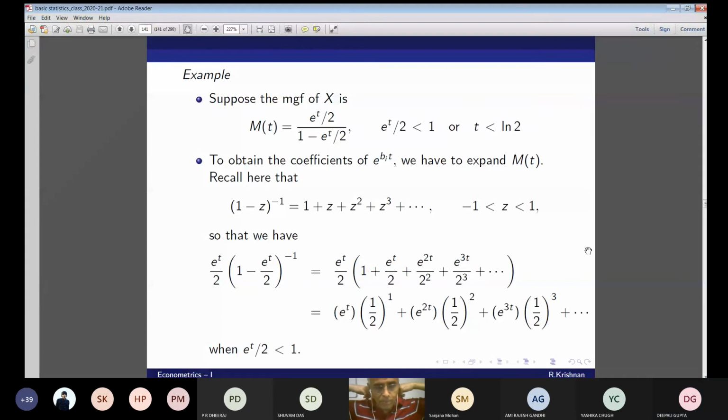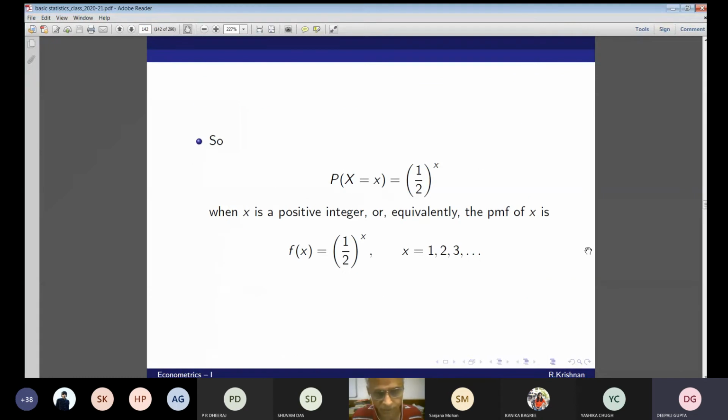Okay, next question. What will be P(X=x)? What is the probability that X equal to x? We have the result: (1/2) to the power x, where x is a positive integer. Equivalently, the PMF of X is nothing but f(x) equal to (1/2) power x, when x is equal to 1, 2, 3, and it goes on. Okay, now this is it. Look at this.